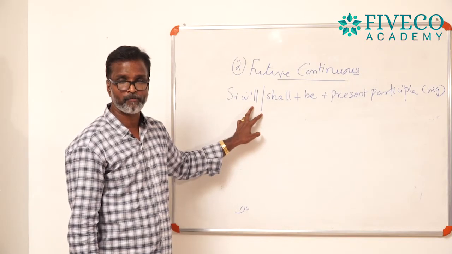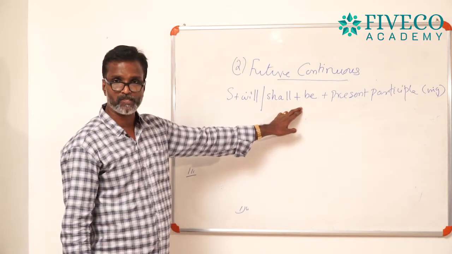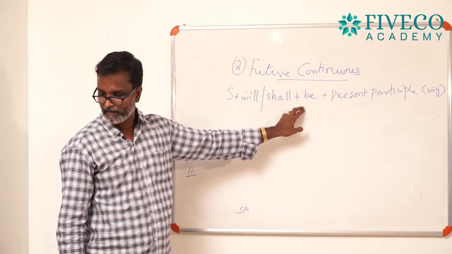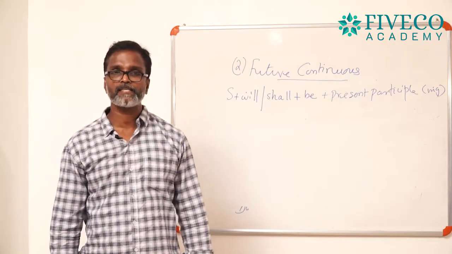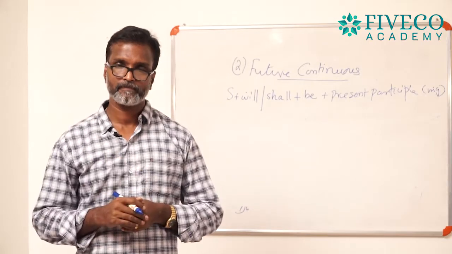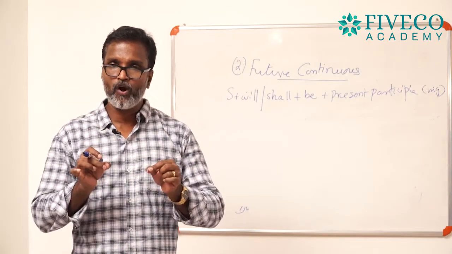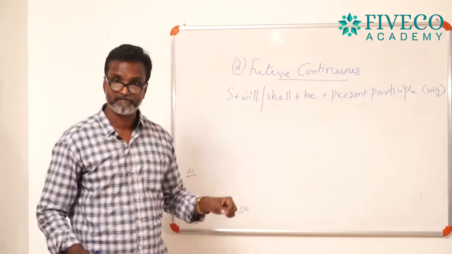I am not going to speak about it. Plus be, you have to use additionally be here, then present participle. Present participle means ing form of the verb.